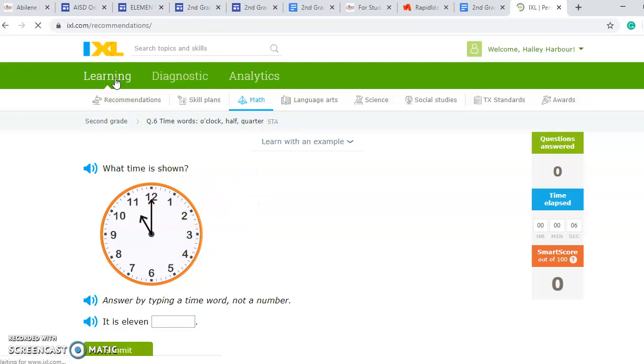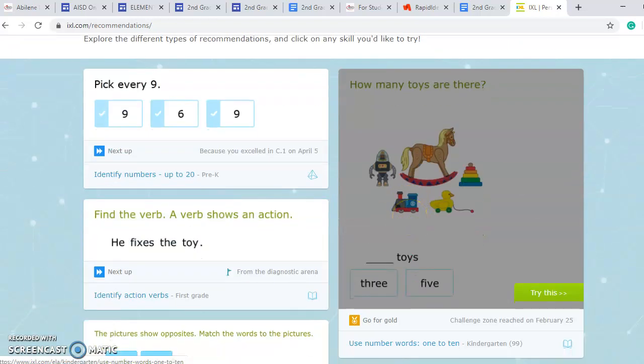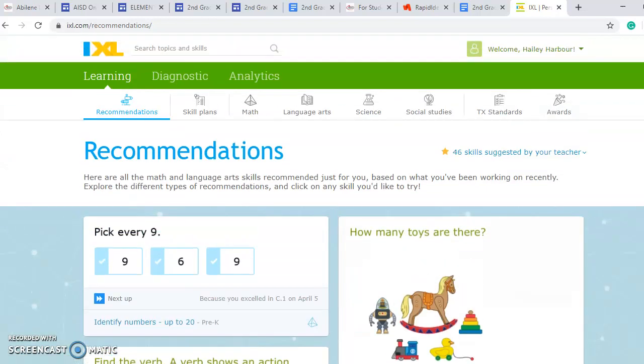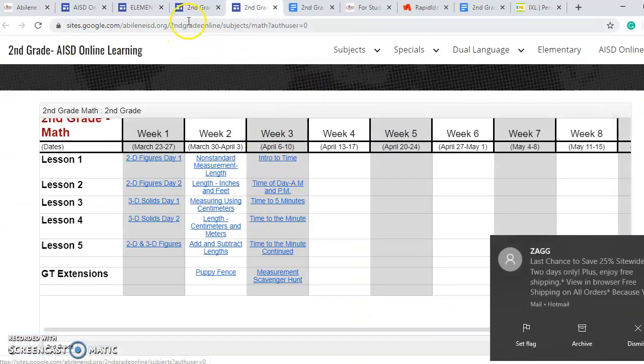Now, once you are in IXL, I want to point out this part right here. Do you see this gold star at the top? These are skills that your teacher has said that you need to practice on. So pay attention to these skills when you get on IXL, and not just the ones that you click on down below. But these are ones that your teacher has wanted you to practice on. So that is about math.